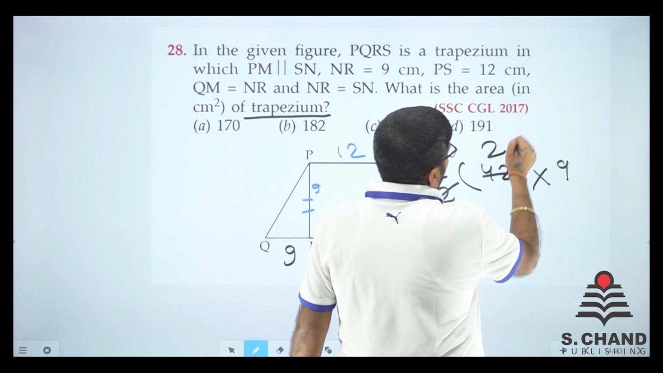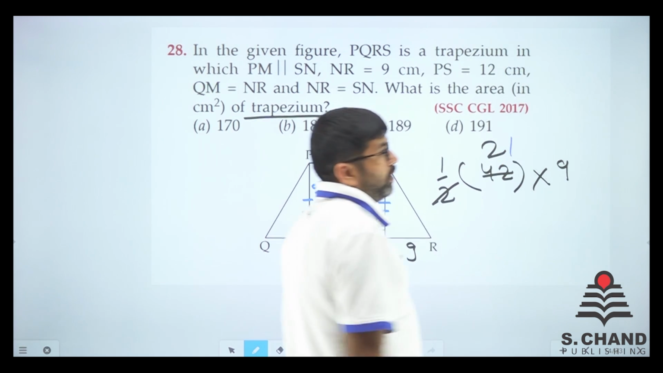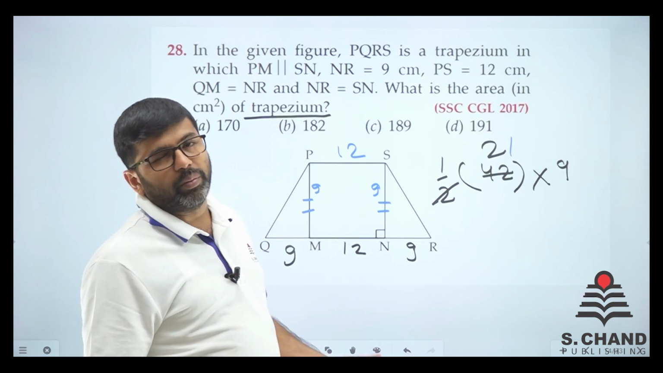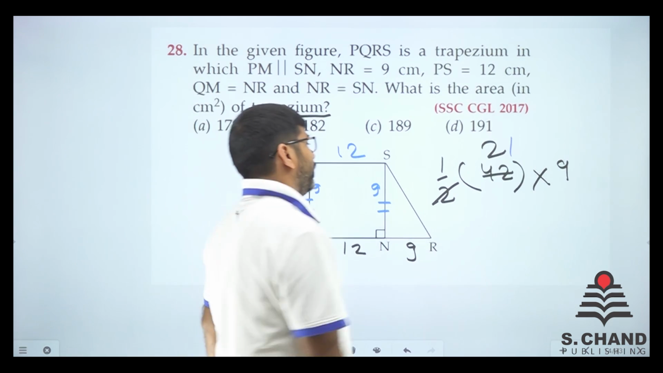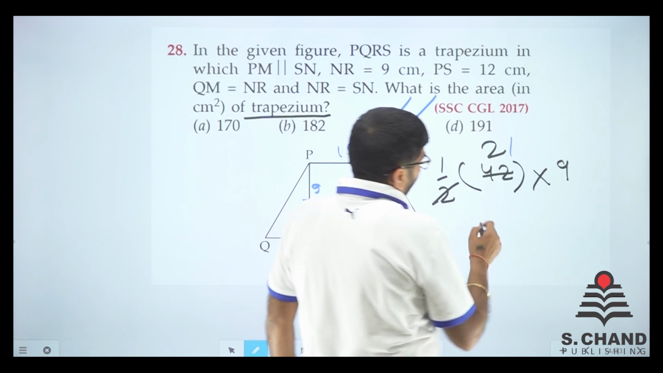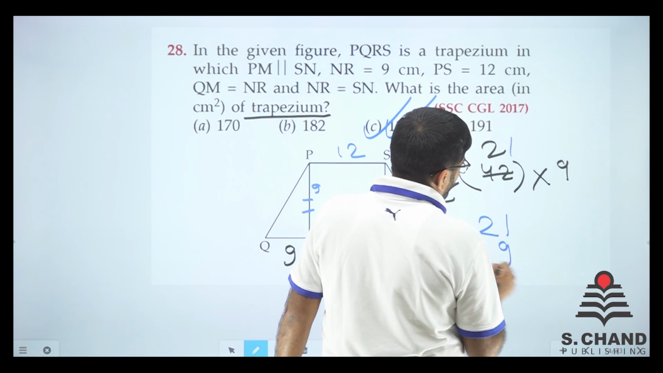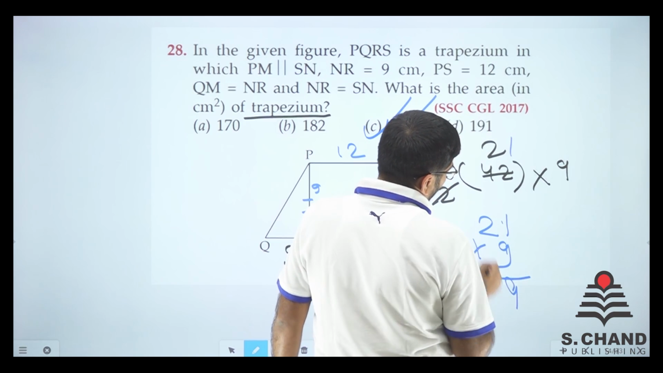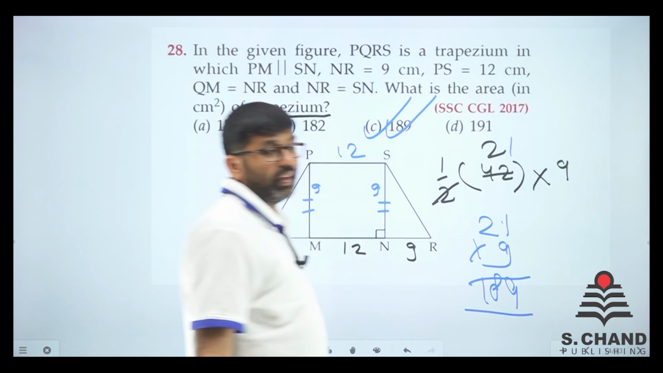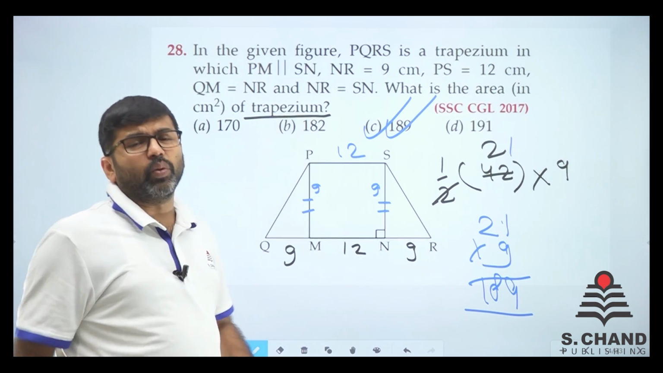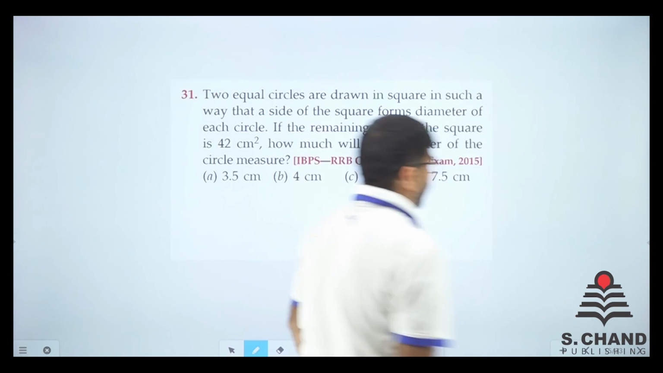So, we do it 21 and 21 into 9. So, 210 minus 21. That will be easier for you. We have got 189. Because 21 into 9 is, 9 ones are 9, 9 twos are 18. That's it. Very easy, I guess. So, in this way you need to do. Let's move on to the next question.